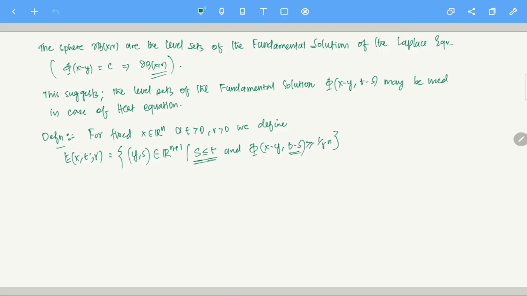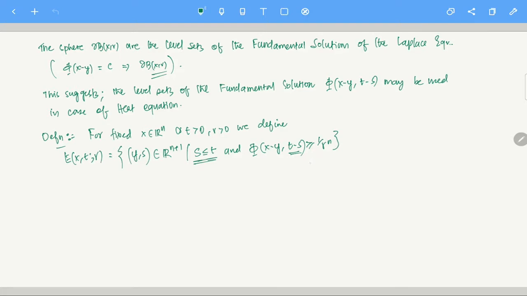It is the same kind of idea, the same kind of motivation. Here this is not given anywhere. Please realize this. This is from our motivation. We are defining something like this. This is just a motivational thing.